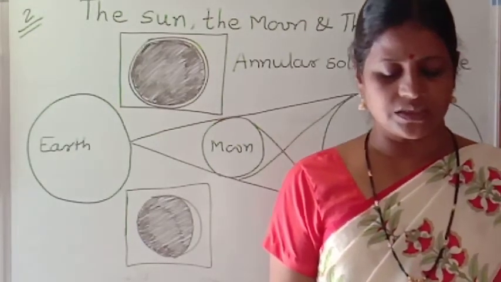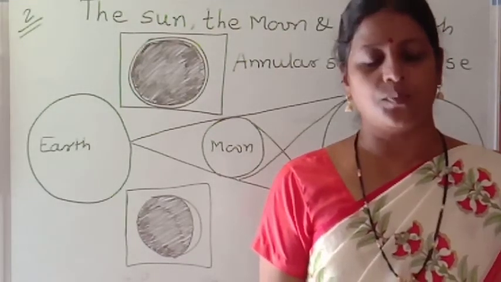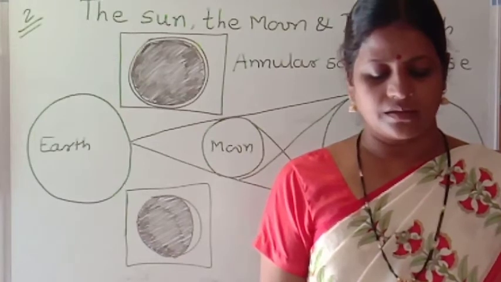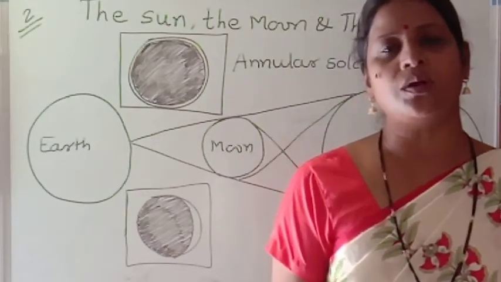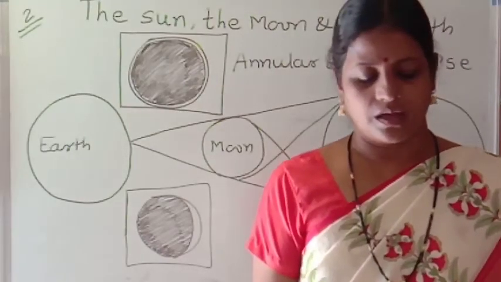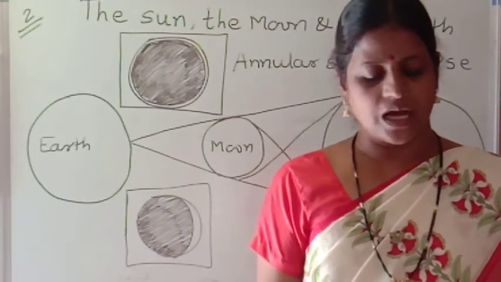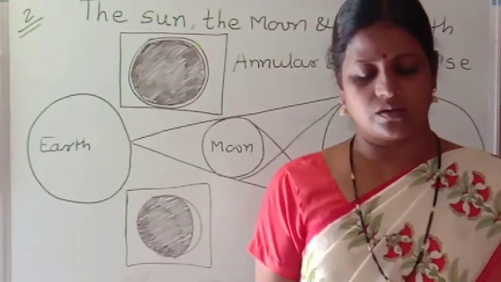Sometimes the moon is in apogee position. This means it is at its furthest from the earth. As a result, the deep shadow of the moon is cast in space and does not reach the earth.